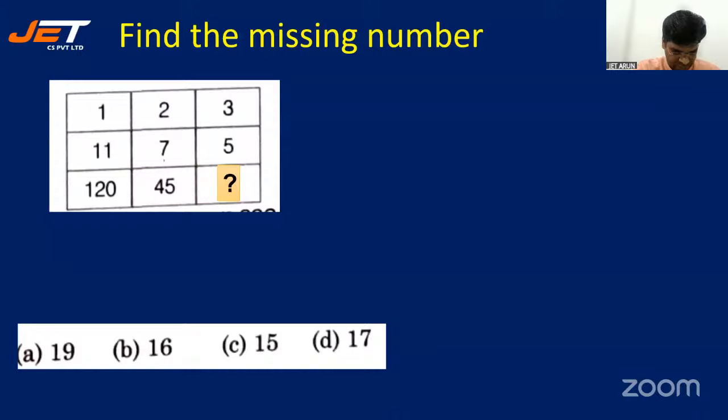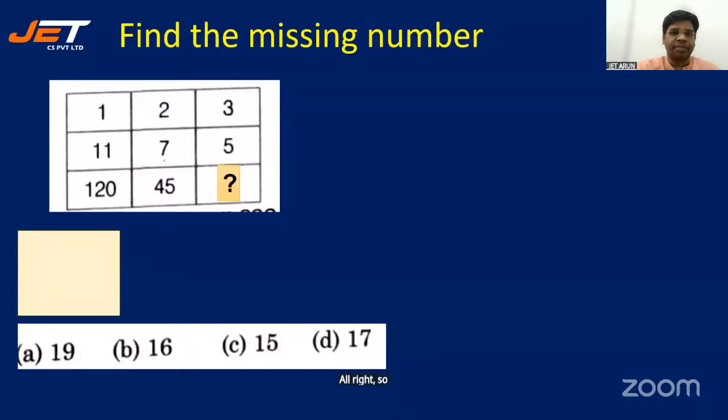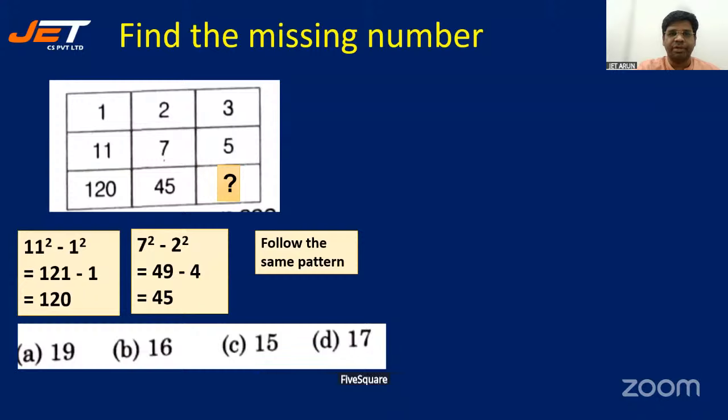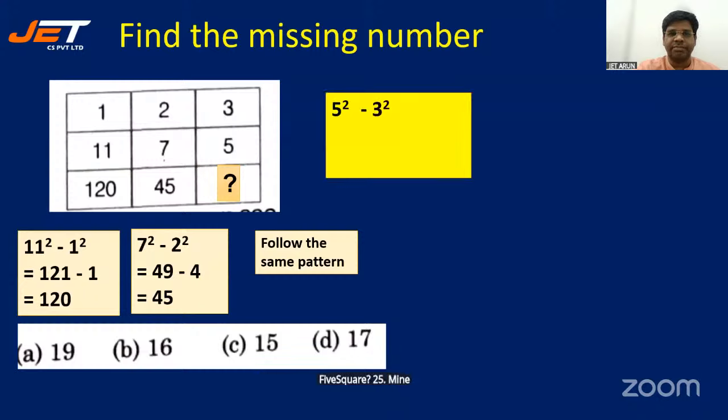All right. So look at that. Look at the pattern. 11 square minus 1 square, 121 minus 1. 7 square, 49 minus 4, which is 45. 5 square, 25 minus 9. 3 square, which is 16. So the number is 16. Option B.